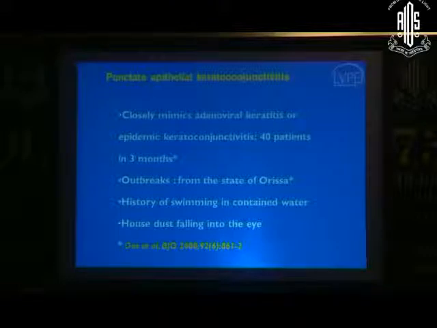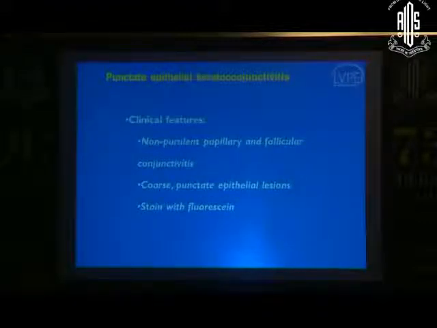So what about punctate epithelial keratoconjunctivitis? It's very, very close to what we see with adenoviral keratitis. Whenever we have an epidemic of adenoviral keratoconjunctivitis, we see the punctate lesions on the epithelium, and we just label this disease. Earlier we used to label this disease as the same as adenoviral, but it has certain differences. This particular outbreak was reported by our center at Bhubaneswar, and they saw that in just about 3 months, there were patients who were swimming in contaminated water in a particular area, or they also gave history of some house dust falling into the eye, and they were all coming with what looked like epidemic conjunctivitis, but the lesions looked slightly different.